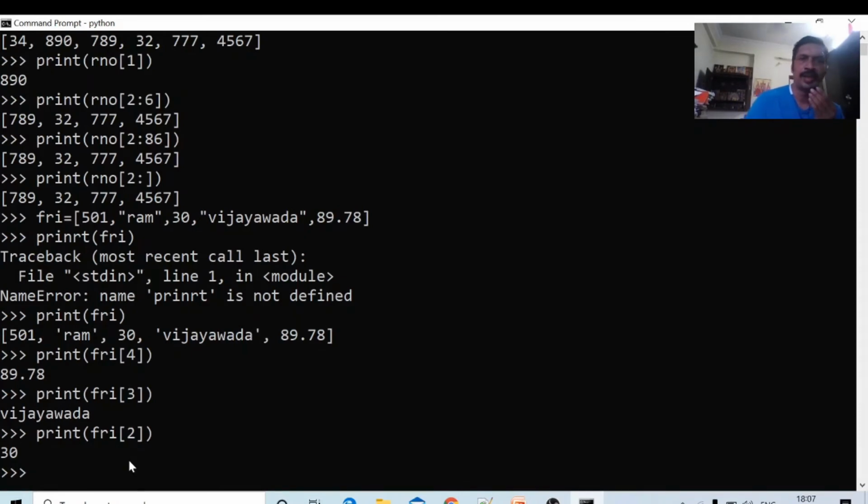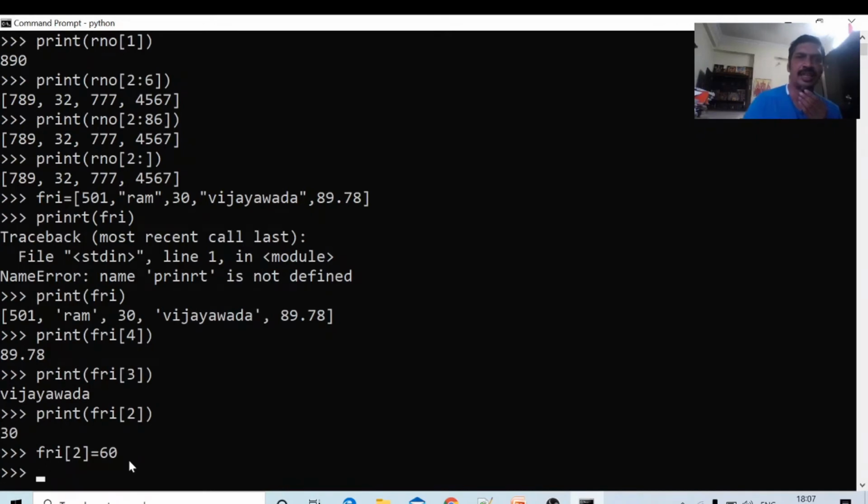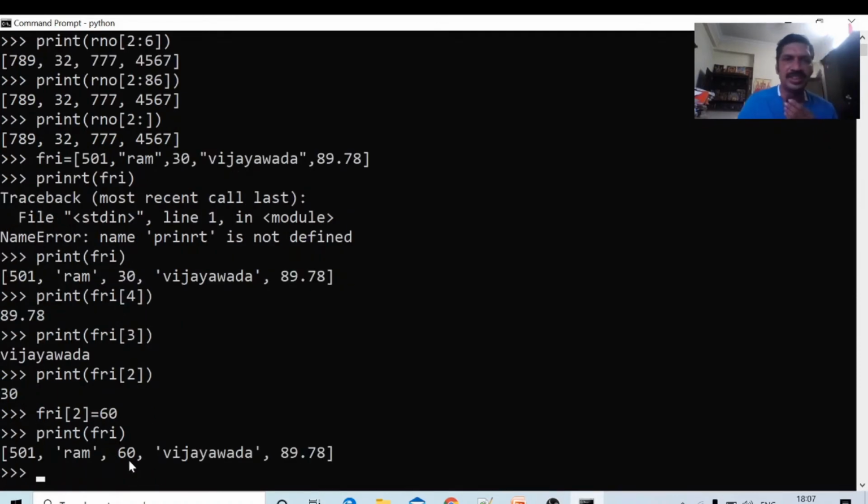Now I will update FRI of 2 to not 30, but 60. Yes, it is allowed. If I print this element, print FRI of 2, it will print 60 only. Okay, this is called mutability.